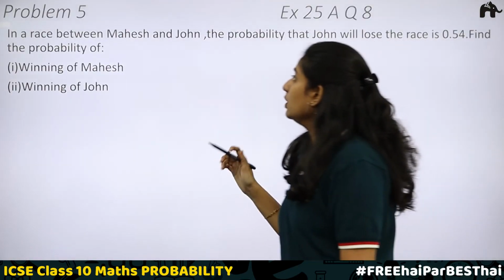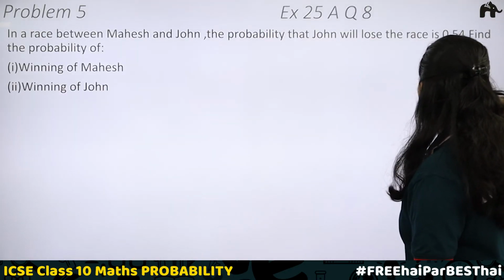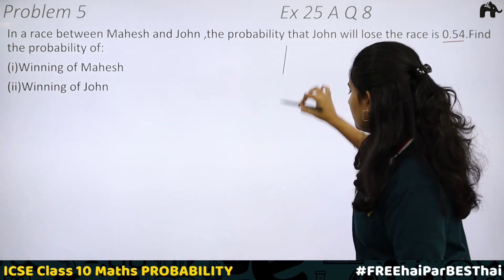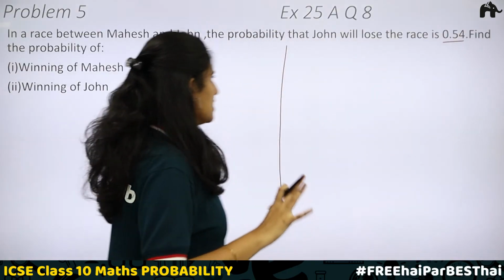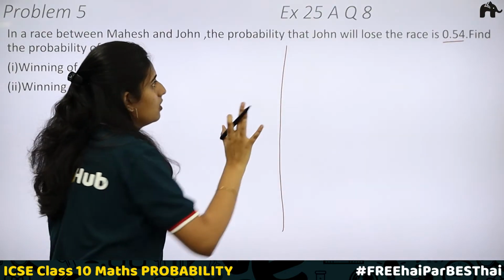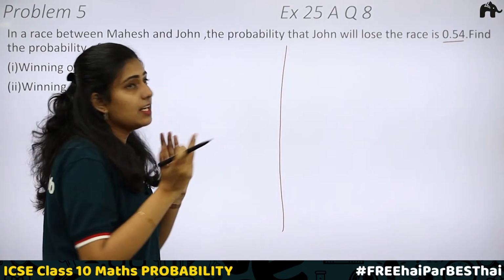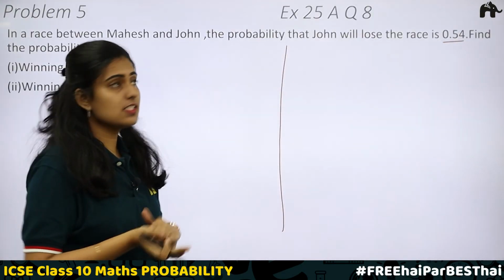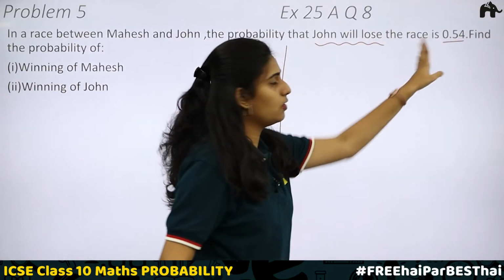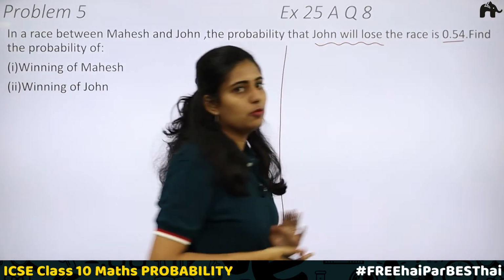In a race between Mahesh and John, the probability that John will lose the race is 0.54. Find the probability of first, winning of Mahesh, second, winning of John. This is again an example of complementary events. Here, there are only two chances. The race is between John and Mahesh. Either John should win or Mahesh should win. If John wins, then Mahesh loses. And if Mahesh wins, John loses. Here it is given that the probability of John losing the race is 0.54, which means the probability of Mahesh winning will also be equal to 0.54.